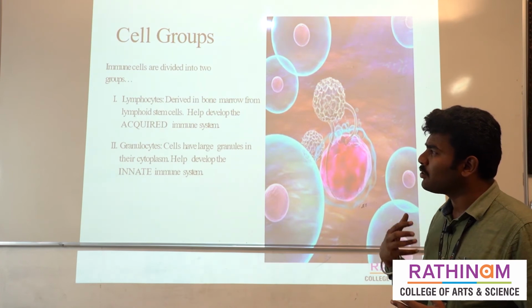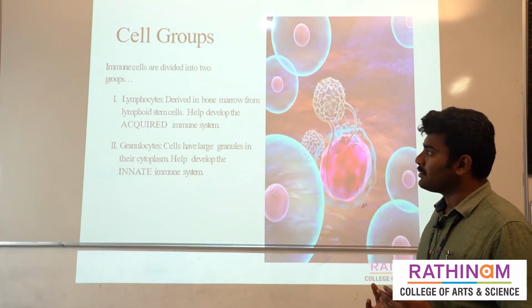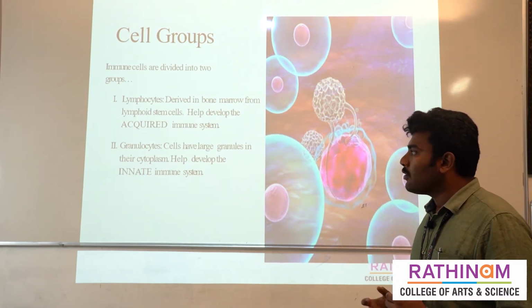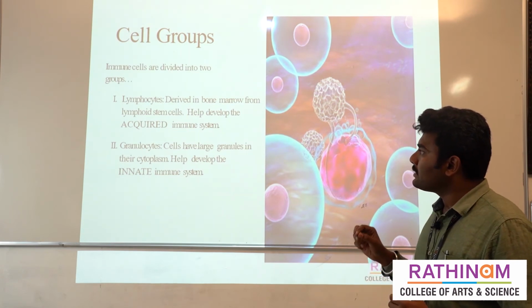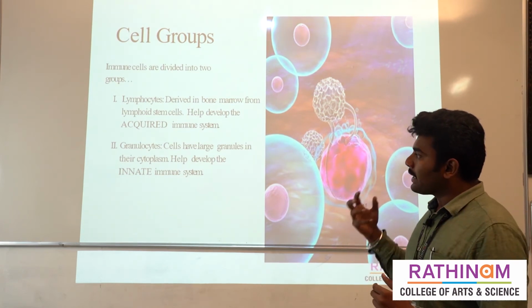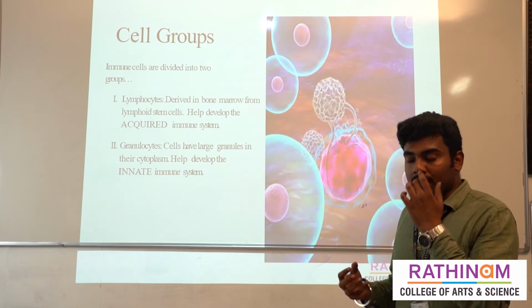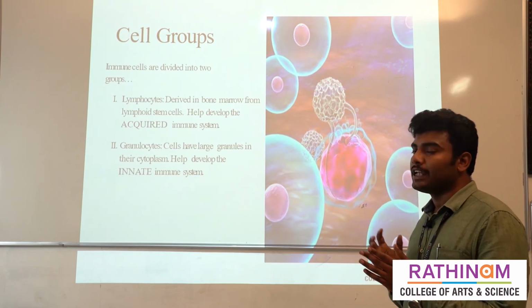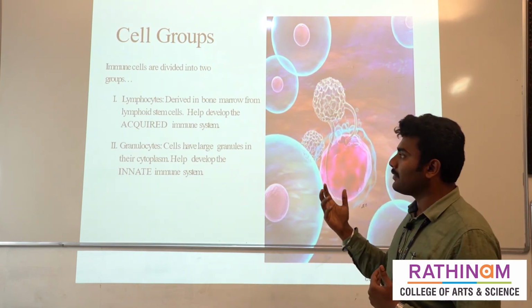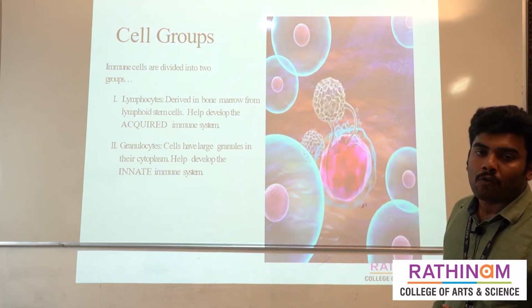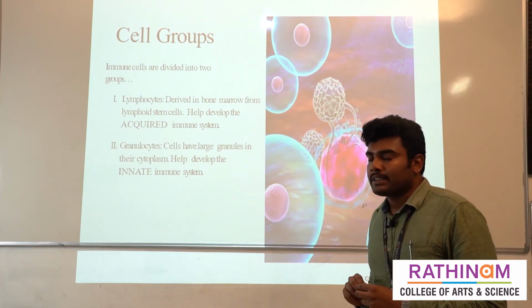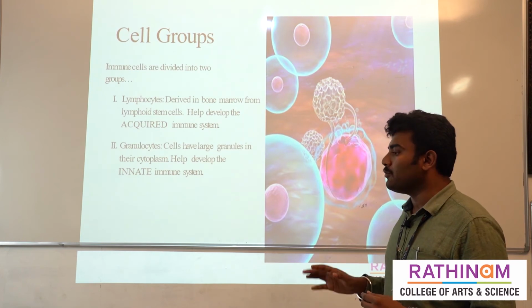There are several groups of cells like lymphocytes and granulocytes. Lymphocytes are derived from the bone marrow, and granulocytes are also derived from the bone marrow. Based on their involvement in the immune system, lymphocytes are mainly involved in the acquired immune system, and the granulocytes are mainly involved in the innate immune system.